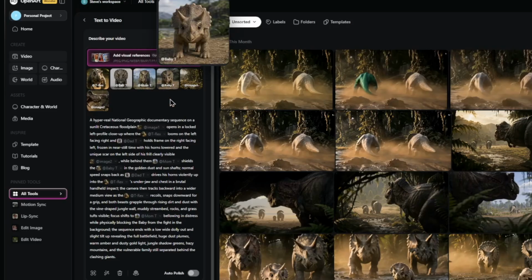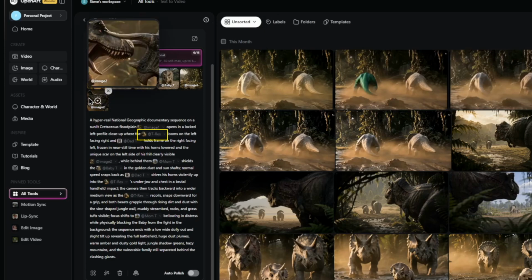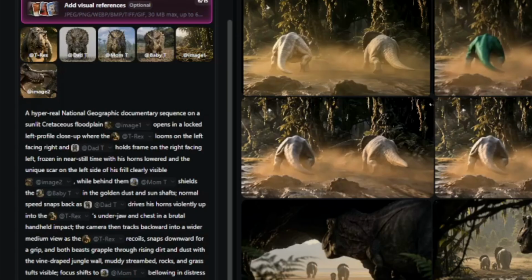And if you haven't seen the previous video to see how we got here, I'll include a link in the description. So I explained the scene to Gemini Pro, and then it generated the prompt and used placeholder names so that I could swap those names with my preferred references, just like last time. So I went through the prompt and replaced all of the references to the dad Triceratops, mom, baby, T-Rex, etc. with our characters. And then to maintain the environment, we're going to go ahead and use the same environmental picture we were using in the previous video.